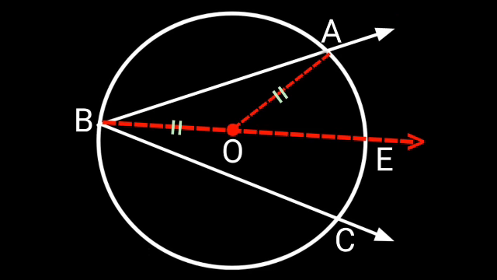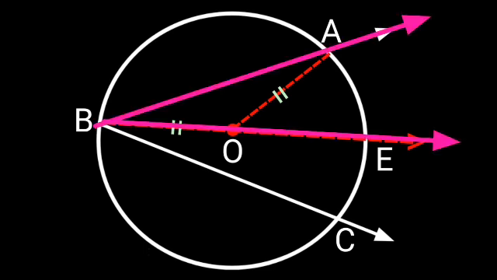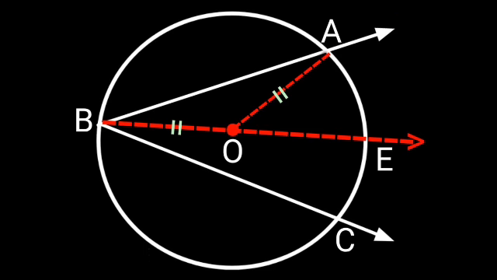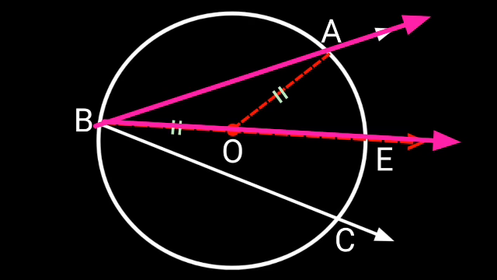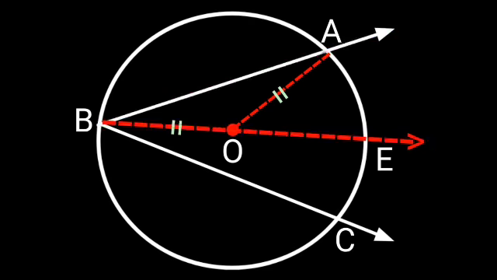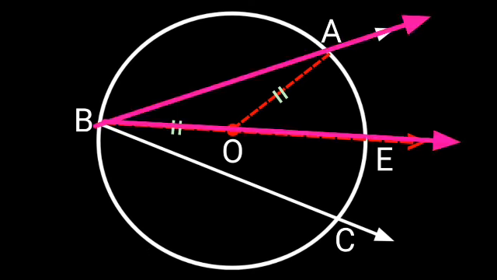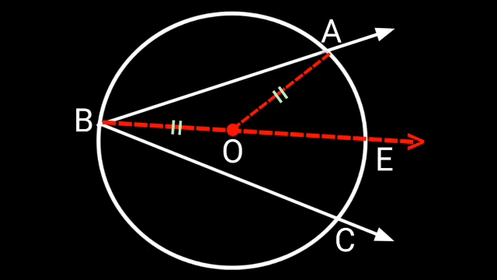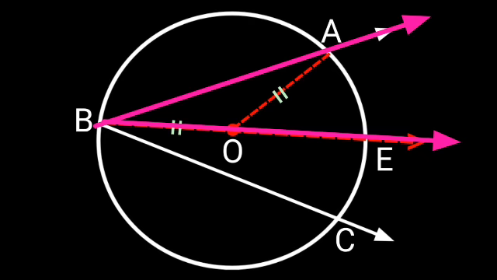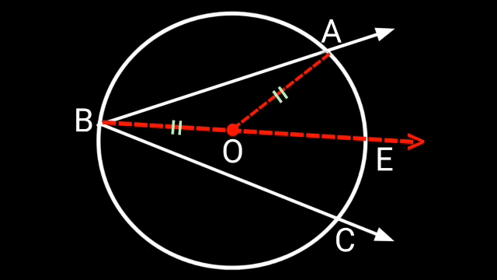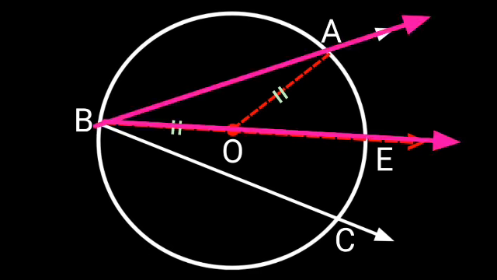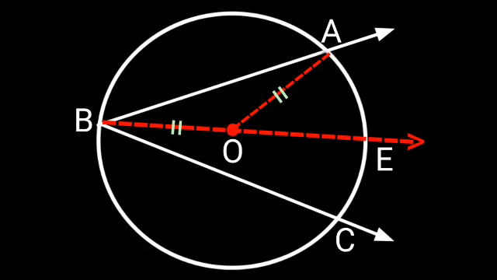In triangle ABO, segment OB and segment OA are congruent because they are the radii of the same circle. We know that in a triangle, if sides are equal, then the opposite angles are also equal. Hence, these two angles A and B are equal.